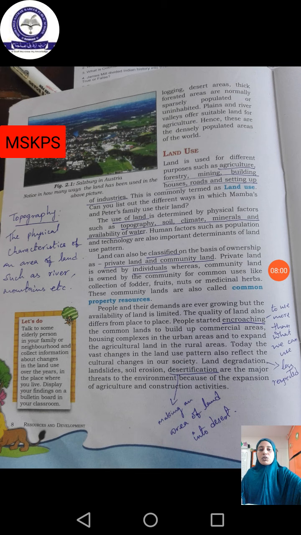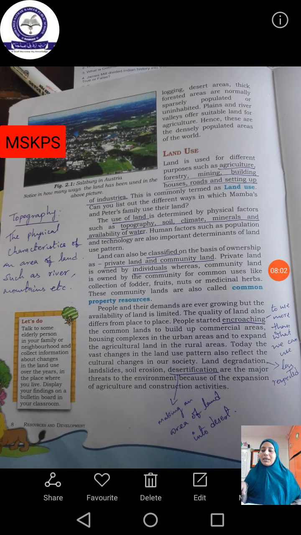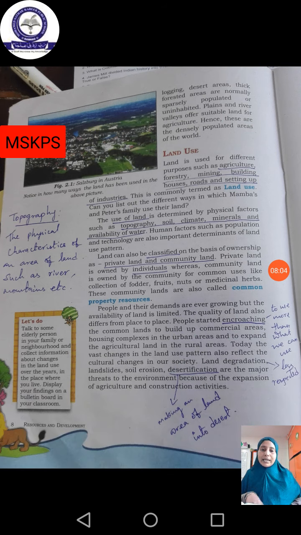Topography, soil, climate, minerals, and availability of water. Out of these, you know what soil, climate, and minerals are, we discussed in the last class. Availability of water means at how many feet we are able to get the water, what is the taste of the water, what is the condition of the water. These things all make the difference of land.